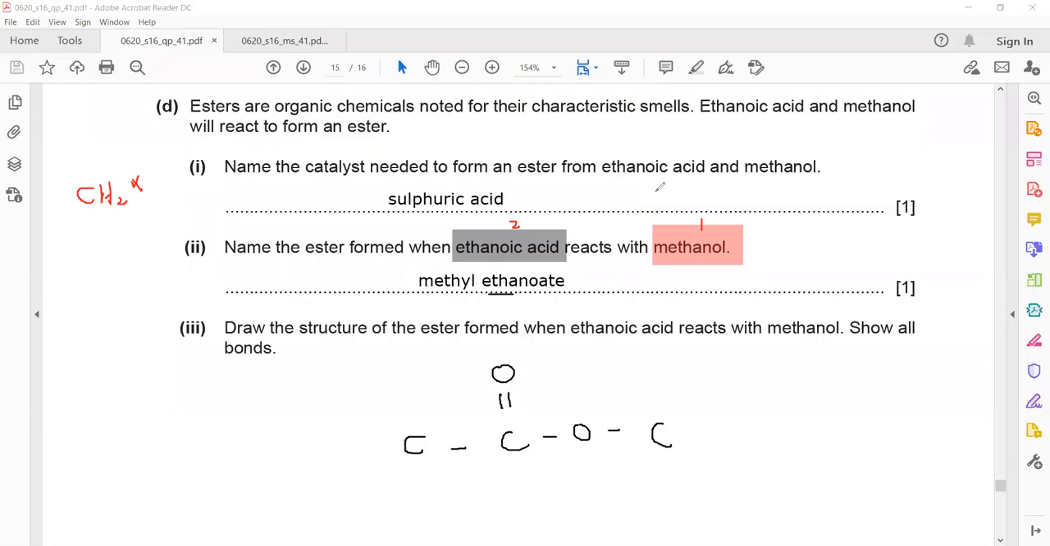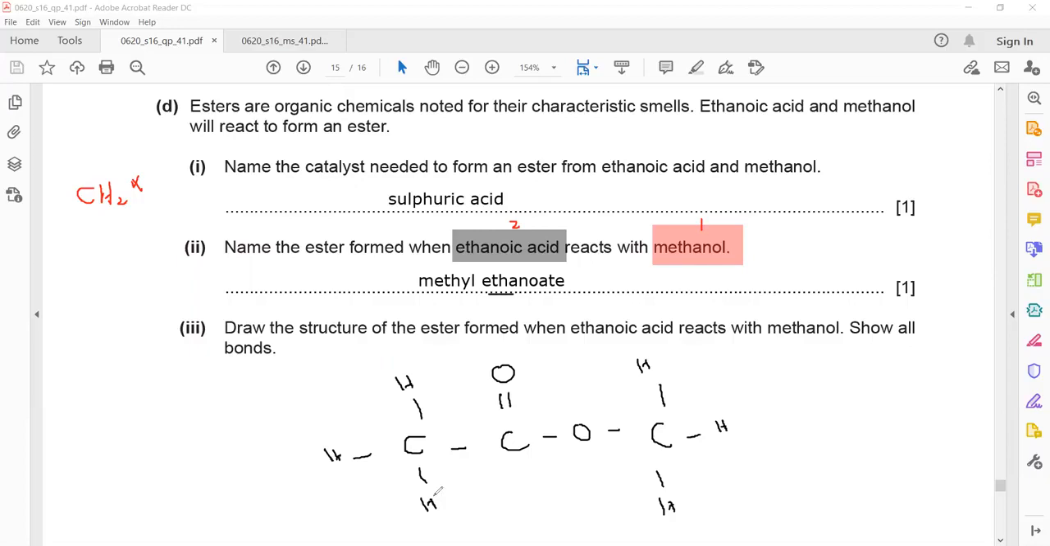So this will have 3. And we have to show all the bonds, so we have to draw a single bond with hydrogen. And same thing, this carbon will form a single bond here, so left 3 hydrogen: 1, 2, 3. So this is actually a structure of methyl ethanoate, which is formed by a reaction between ethanoic acid and methanol. Is it clear?